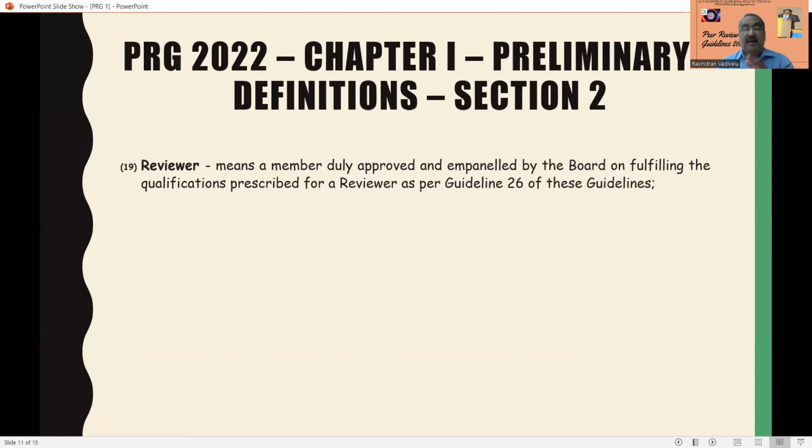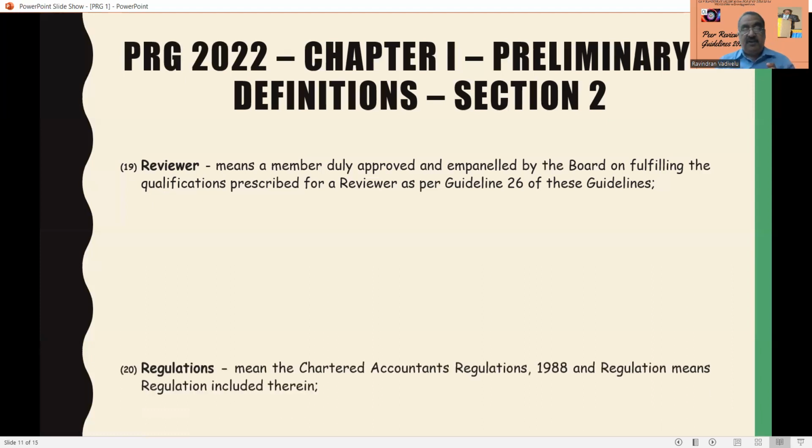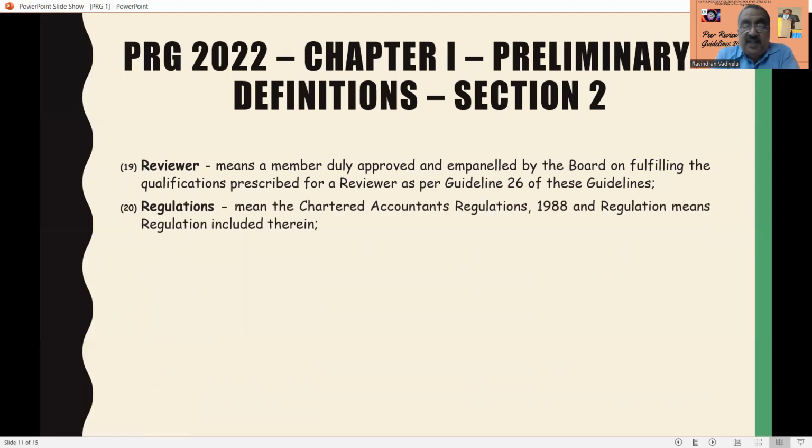So a member is subject to peer review, and that peer review work has to be conducted by another member of the Chartered Accountants, I mean ICAI. Regulation means the Chartered Accountants Regulations of 1988, including any regulation included therein.